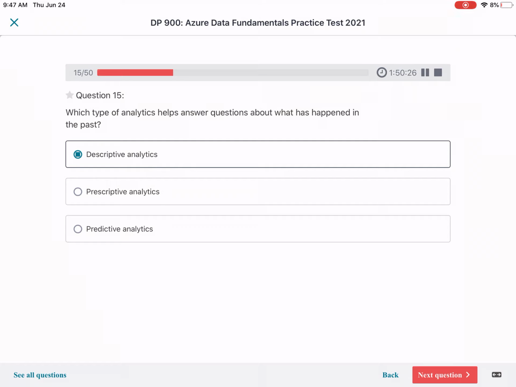Then we have cognitive analytics. Cognitive analytics is like drawing patterns based on the data. So it's a prediction based on the data. So that's the 5 we have.